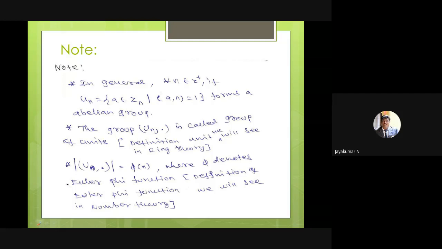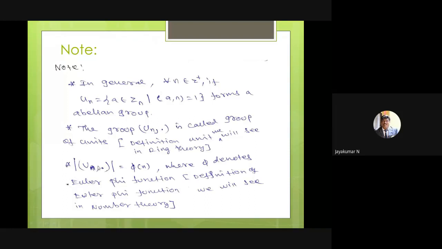Already we saw that in unit 5. That means phi of n denotes the count of numbers that are less than or equal to n and relatively prime to n. That count is called the Euler phi function. So in our group of units U(n) under multiplication, the cardinality is nothing but phi(n).